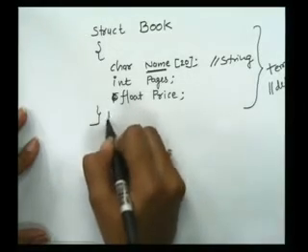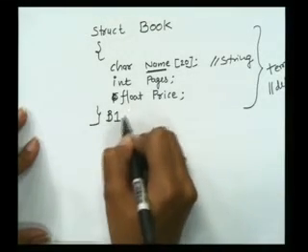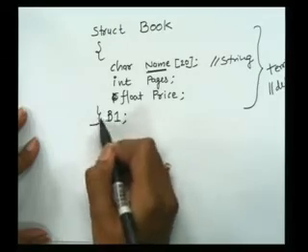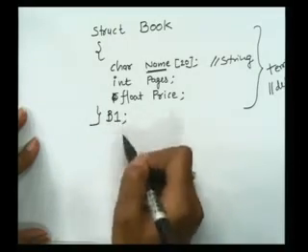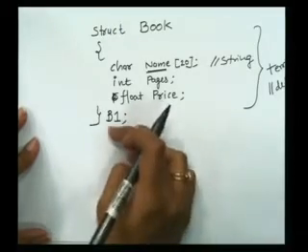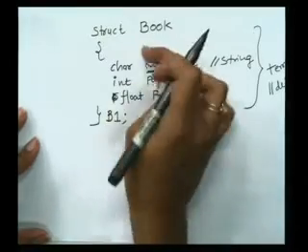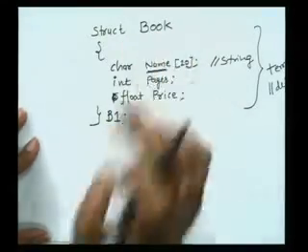Now if I want to create a B1 book, right? So after the closing bracket, I will be writing B1 semicolon. So this B1 is the object of book, or we can say B1 is a variable of structure book.